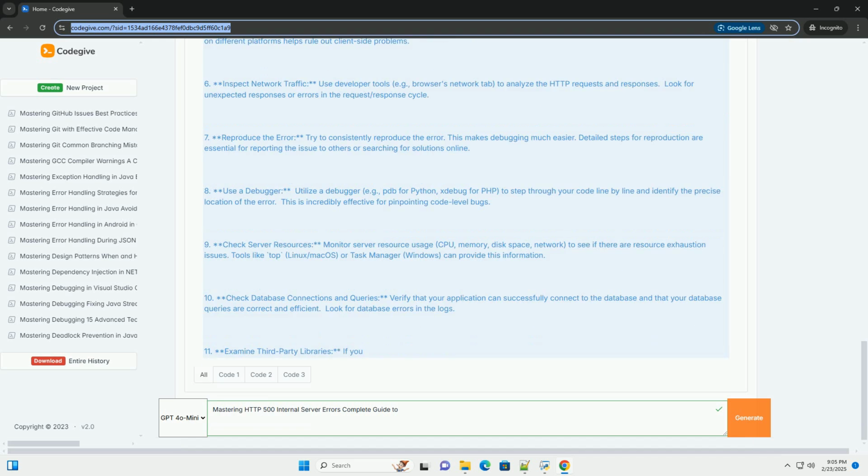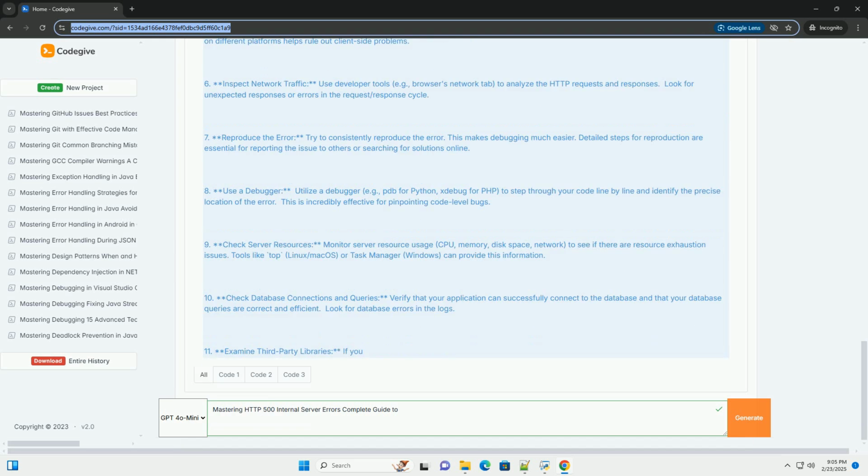2. Centralized error logging. Implement a centralized logging system to collect and monitor all errors. Tools like the ELK Stack, Elasticsearch, Logstash, Kibana, Graylog, or dedicated logging services can help. 3. Error monitoring. Use error monitoring services, for example Sentry, Rollbar, Bugsnag, to track and receive alerts about errors. These tools often provide detailed error reports and help identify recurring issues. 4. Automated alerts. Set up alerts to notify your team immediately when critical errors occur.